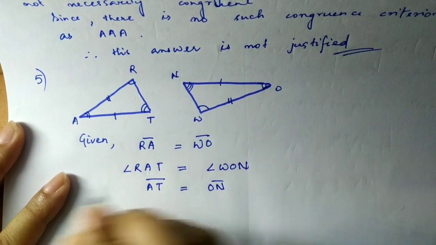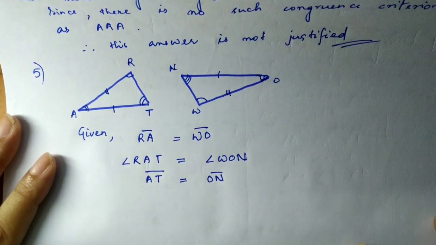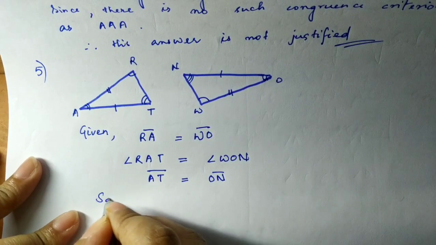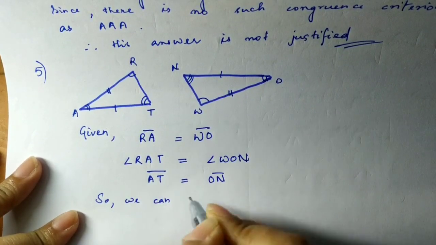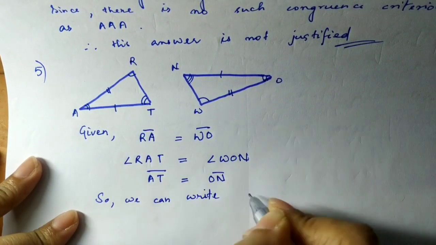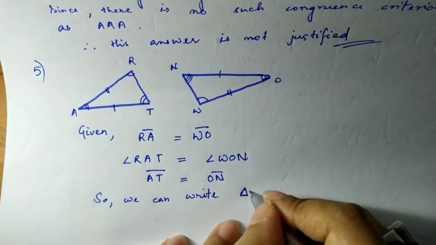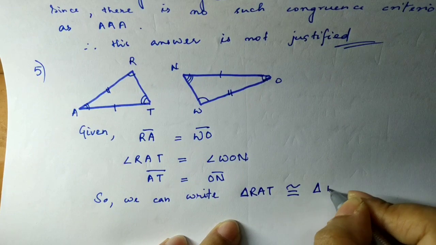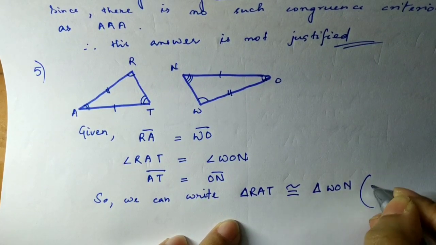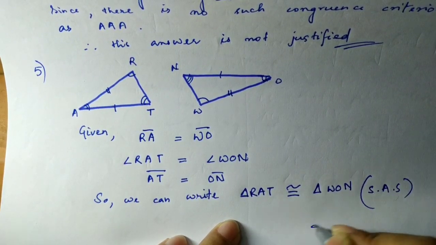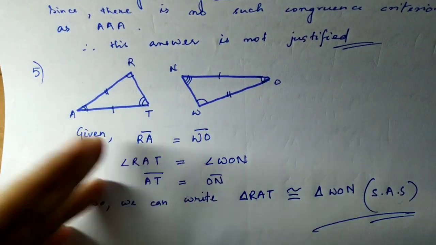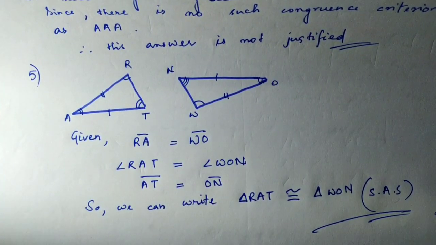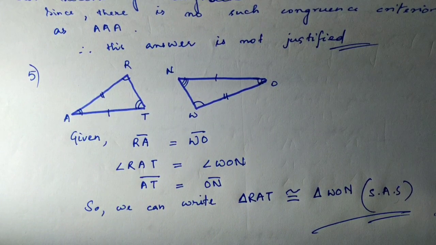So if these are congruent, leaving the others, we can write that triangle RAT as given in the question is congruent to triangle WON, and the postulate will be side angle side. So we can write this one. If you can find others, you can show the congruence criterion. So you can use any of the congruent parts that are given.